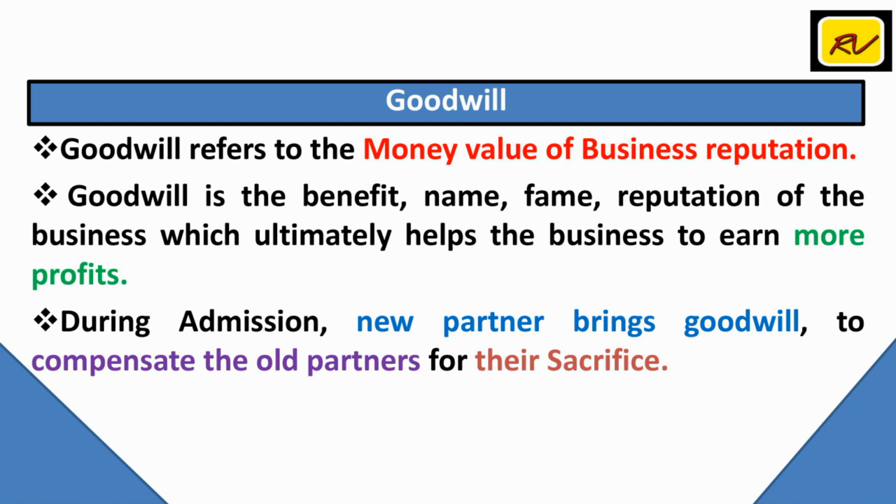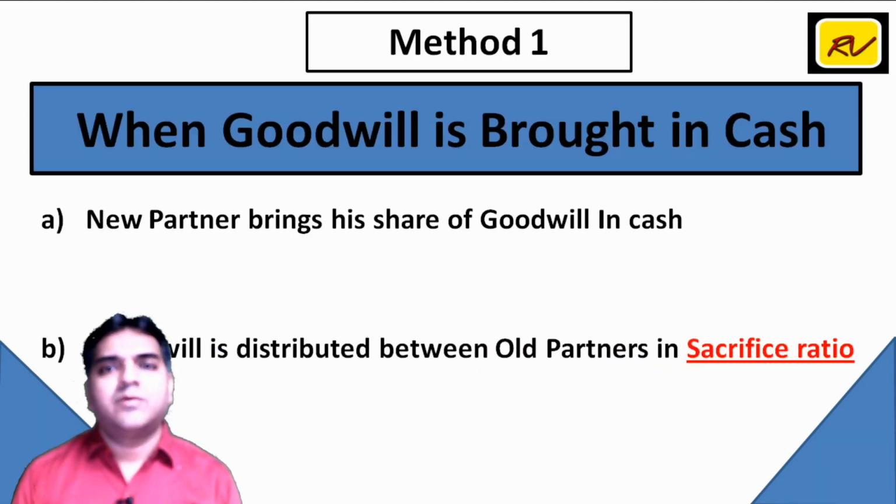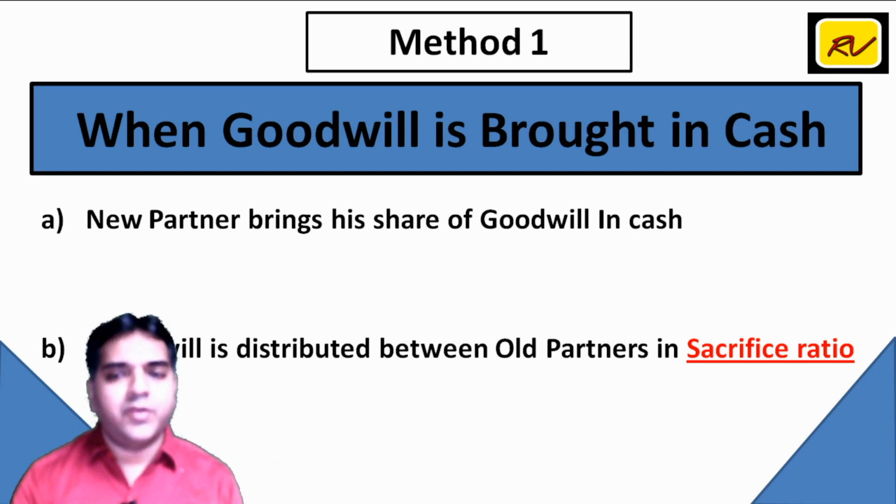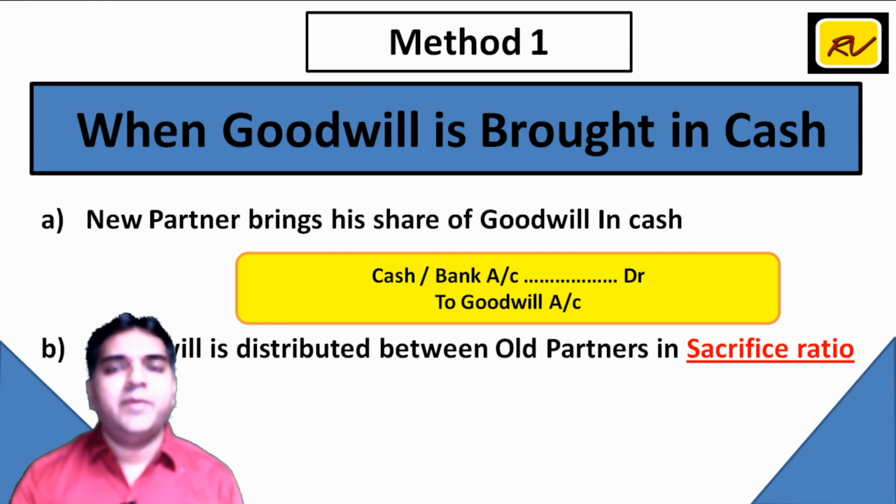So from the accounting point of view, there are four different methods of adjustment of goodwill. Under the first method, goodwill is brought in cash. So when the new partner brings his share of goodwill in cash, the journal entry will be cash bank account debit to goodwill. Friends, पैसा आ रहा है, business में cash आ रहा है, so debit what comes in. So cash account will be debited and goodwill will be credited.